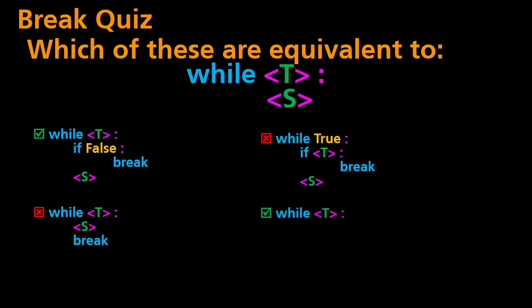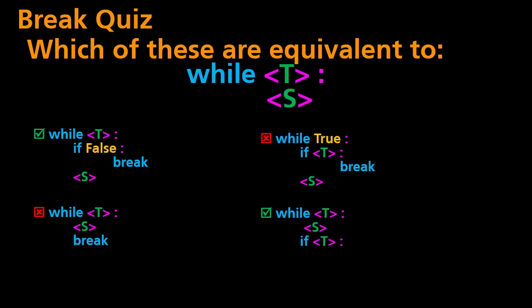the final one is the most complicated. This one is actually always equivalent. The reason for that is, if we think through the execution, in the original loop, if the test condition is true, we execute the statement S and then we keep going. If the test condition is true the second time, we execute S again and we keep going.